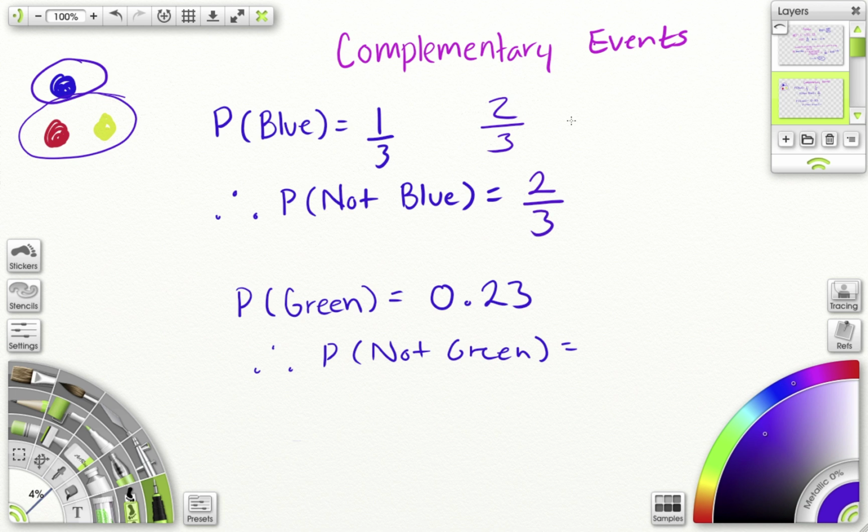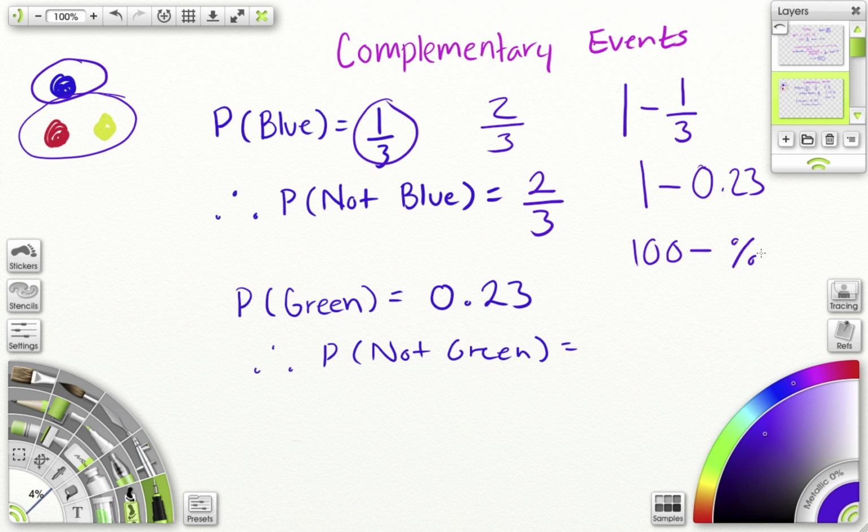Another way you can do this: if you have a fraction, you can do 1 whole minus 1/3. If you have a decimal, you do 1 minus the decimal. And if you have a percent, you do 100 minus the percent. So that's how you can easily find the complementary event.